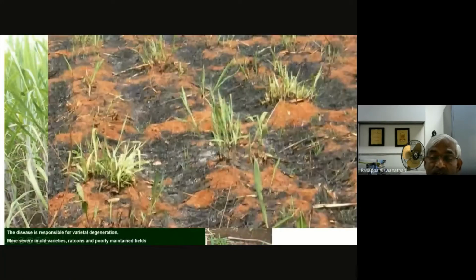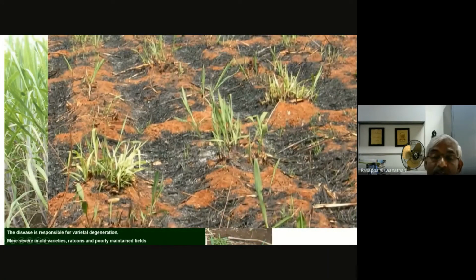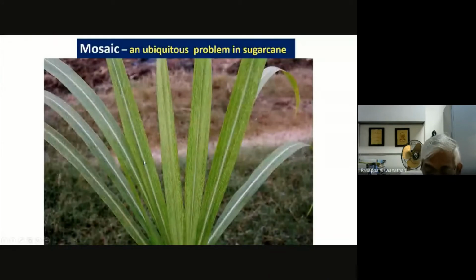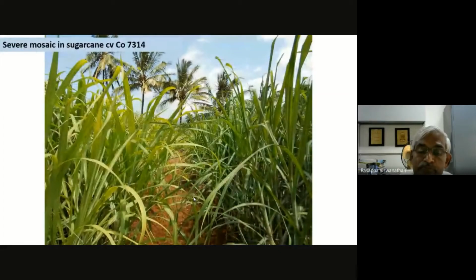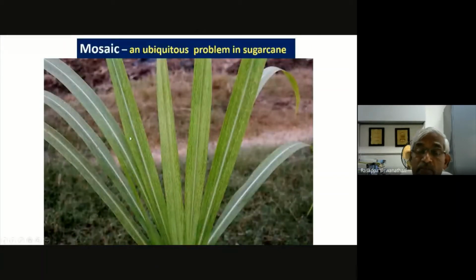The same thing we have recorded in different states, and especially you can see the ratoon establishment is very drastically affected. So these are the impacts caused by the phytoplasma disease. And mosaic is another important viral disease. Of course, it has not been recognized as a major disease. Maybe in some varieties we don't see severe infection, and in some varieties we see very severe occurrence of the symptoms. It's not that it may not cause impact. So we have conducted some trials and comparative studies, and there also we have found this impact. You can see, mosaic, I need not explain what mosaic is.